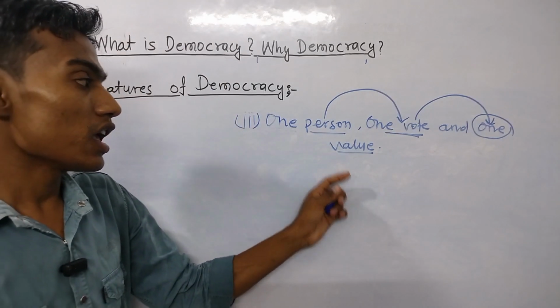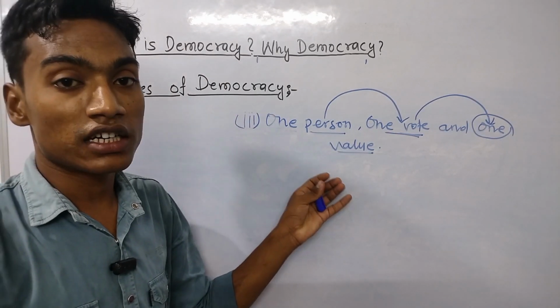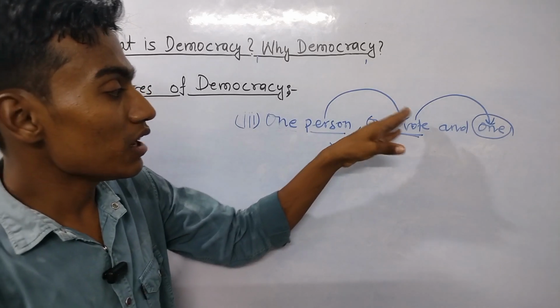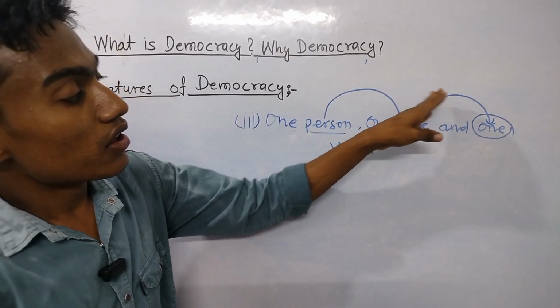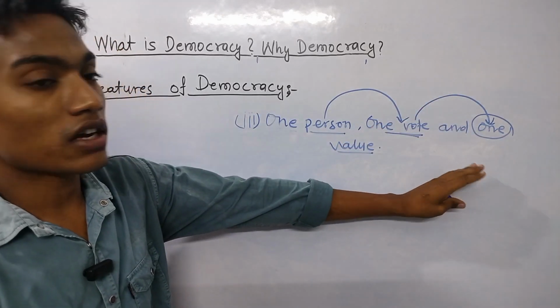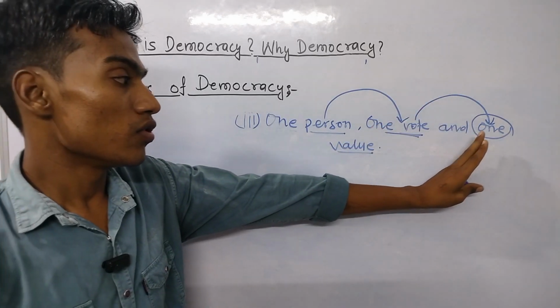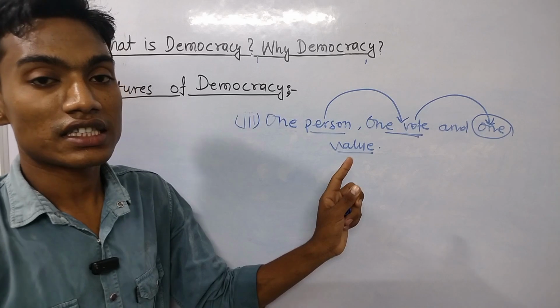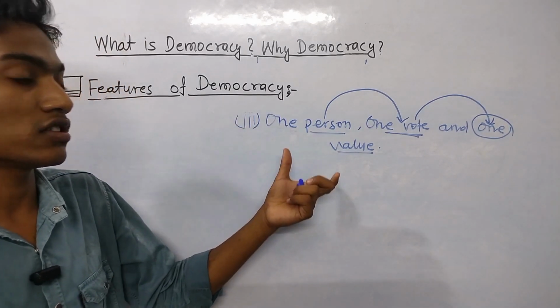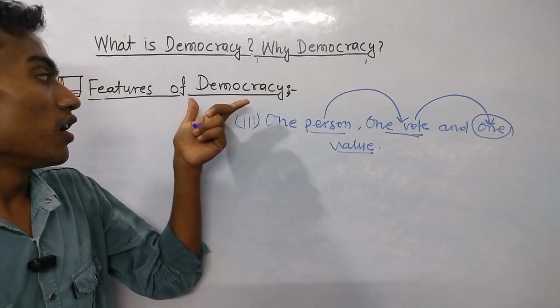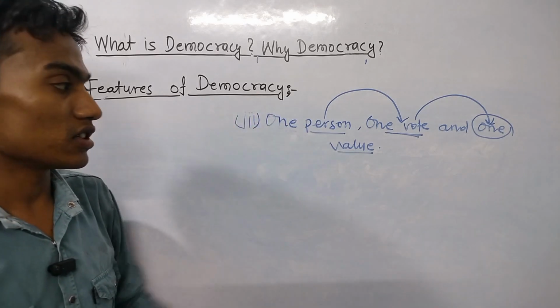And also, if our respected honorable Prime Minister votes in any kind of election, his vote will be counted as value one only, same as me. This is the beauty of democracy. This is the beautiful feature of democracy.